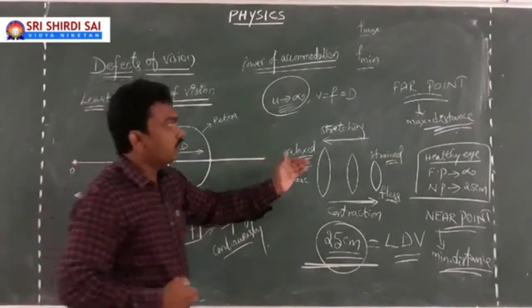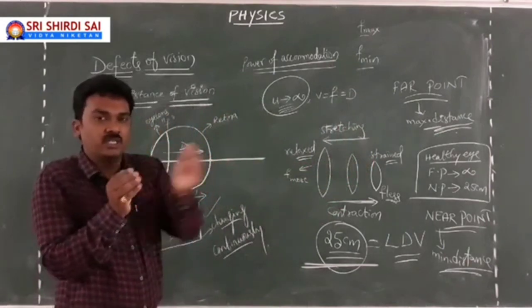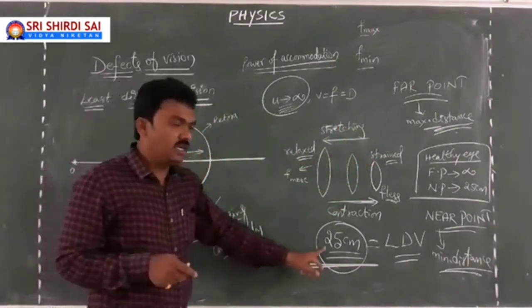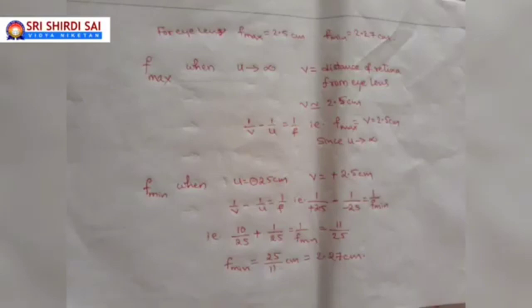In the case of the eye lens, the focal length will be minimum when it has gone to its contracted position, when the object is very close to us. Close to us means the least distance, 25 centimeters. Here you can see in the picture, the maximum focal length that an eye lens can have is about 2.5 centimeters, and the minimum focal length that an eye lens can have is about 2.27 centimeters. The focal length of the eye lens is maximum when the object is at infinite distance, and minimum when the object is at the near point, which is about 25 centimeters.